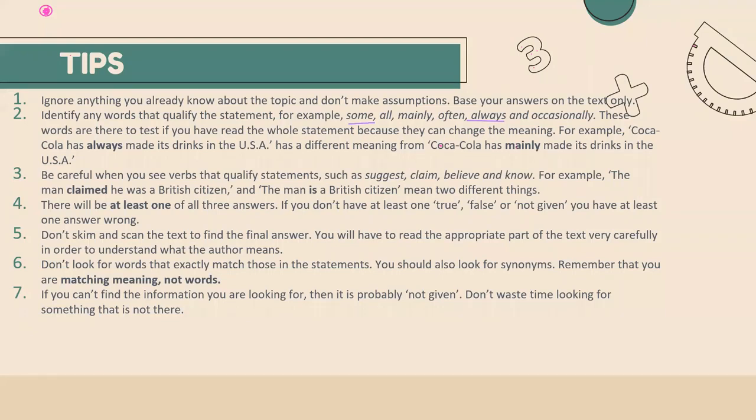It is not necessary कि not given के लिए आपको सभी words वहाँ पे मिल जाएँ. You may get the location, but the meaning and the understanding of the statement differs, and so your answer can be not given.